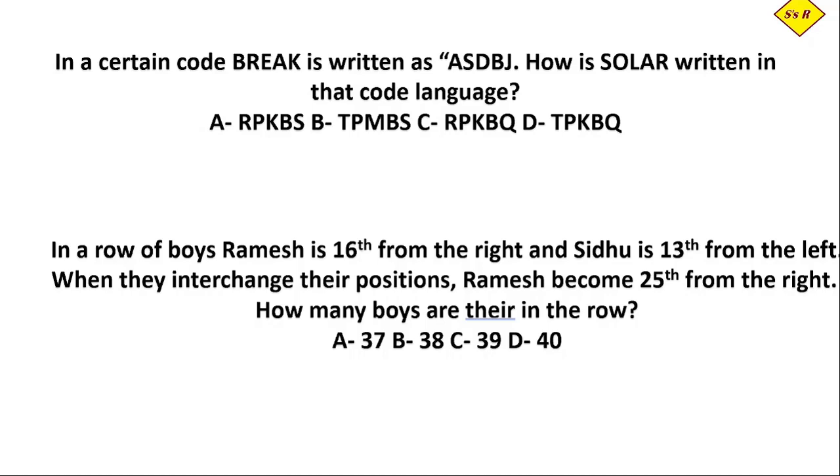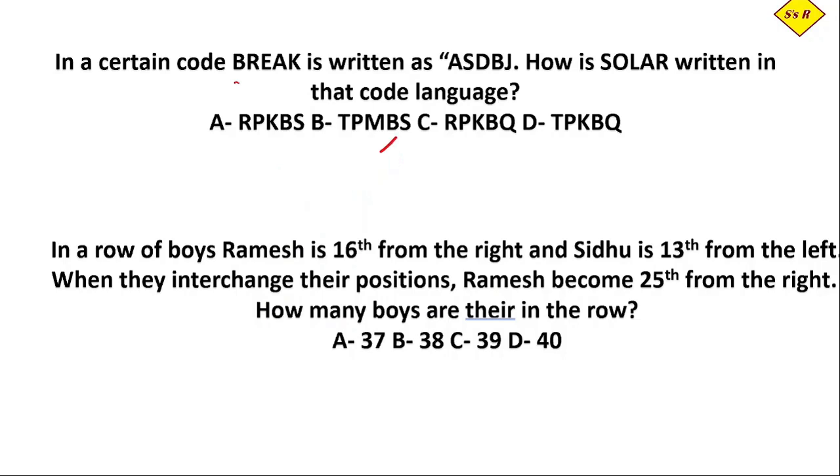In a certain code, break is written as ASDBJ. How is solar written in that language? We have to find the code. We have to find the logic. What's the logic for this one? For B, they have given the code A, so we have to write the previous letter. Then R gives the next letter. For E, they have written the previous letter, which means for one letter we write the previous letter in the code, and for the next letter we write the succeeding letter. For K it will be the previous letter. I hope you understand this one.